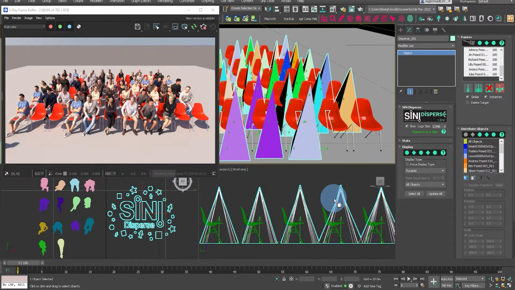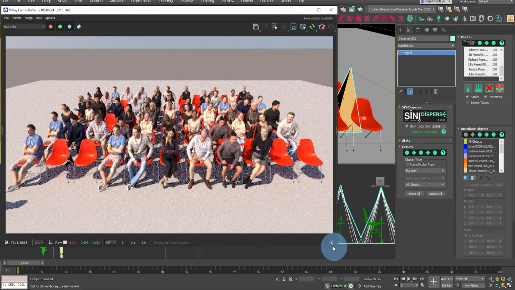As you can see from the V-Ray render, it's replaced people randomly throughout the scene, and it's a very, very quick and easy way to replace objects.